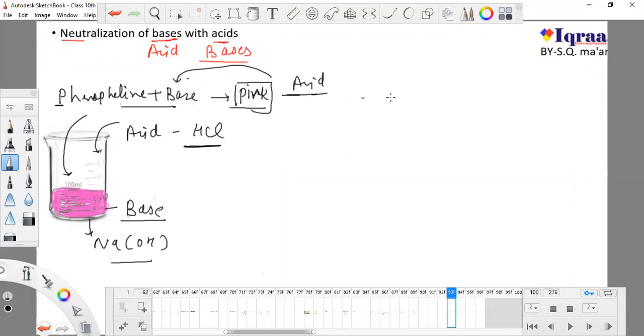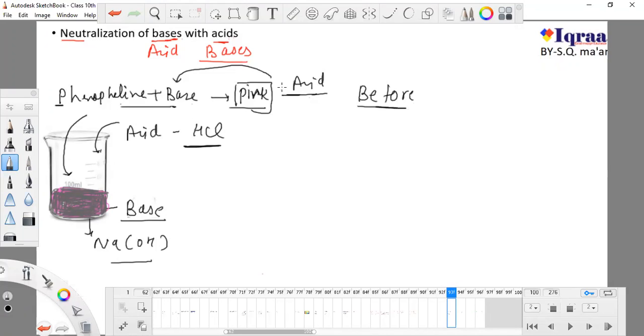So as soon as I add acid, the color will disappear and there will be no color. Finally it will remain as it was before.